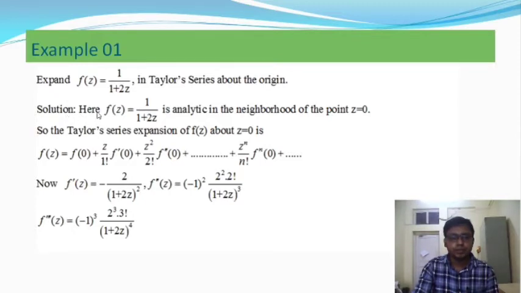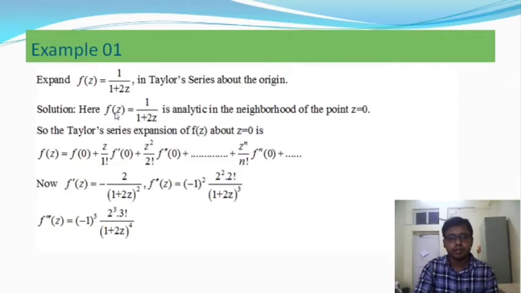First we consider the function f of z equal to 1 by 1 plus 2z. So 1 by 1 plus 2z is an analytic function in a neighborhood of the point z equal to 0. If we put z equal to 0, we get a finite value of f of z.